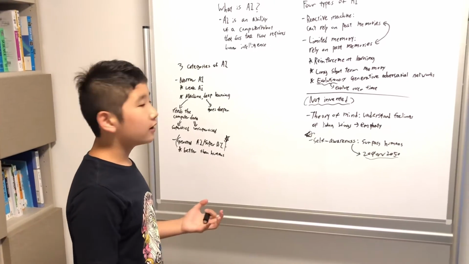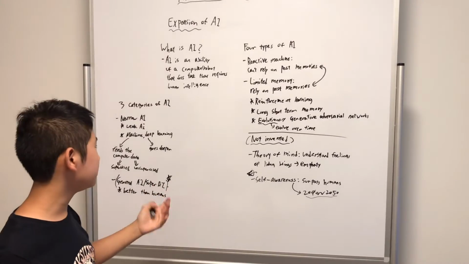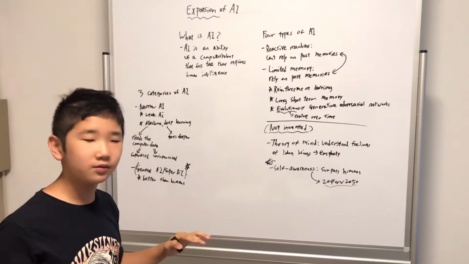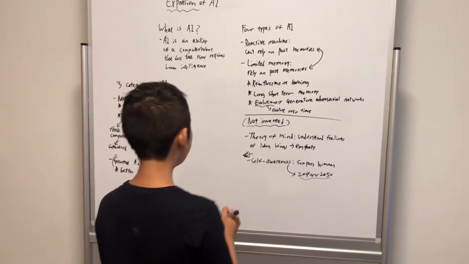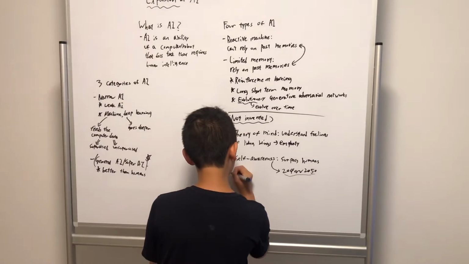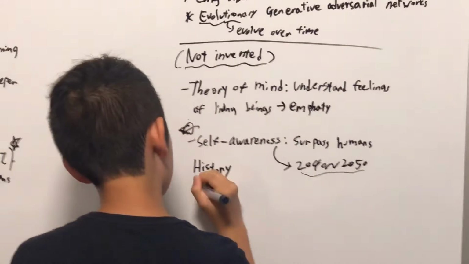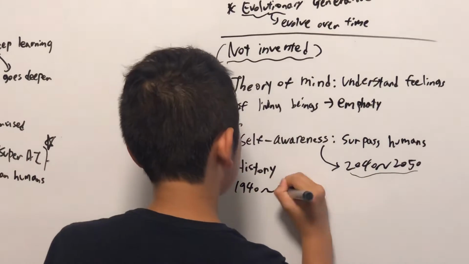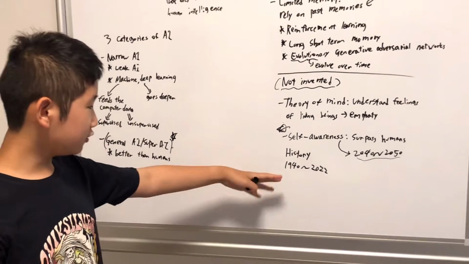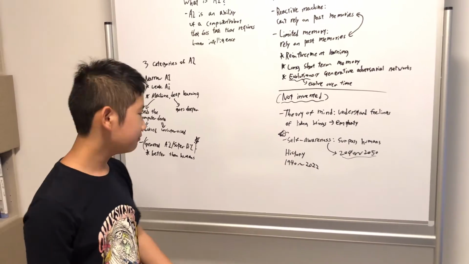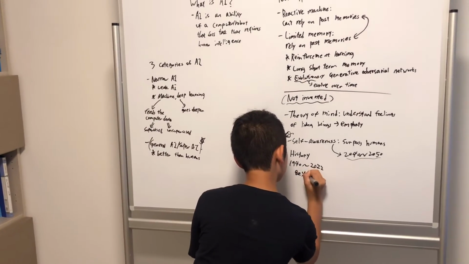Now I'm gonna get into our kind of real thing, expansion of AI. We've got to look at the expansion, not only that, right? I'm just gonna explain the light history. So AI was first developed at about, well, I'm gonna write history, from 1940 to 2022, until now. You've known this from math, right? Calculate it. What is it? 82, right? This is 82 years.